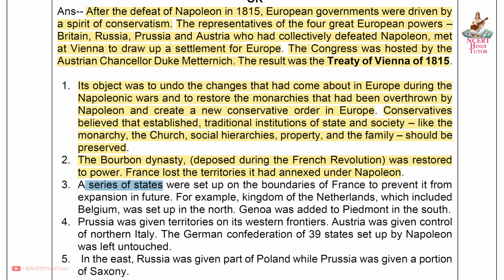Third, a series of states were set up on the boundaries of France to prevent it from expansion in future. For example, Kingdom of the Netherlands, which included Belgium, was set up in the north. Genoa was added to Piedmont in the south.